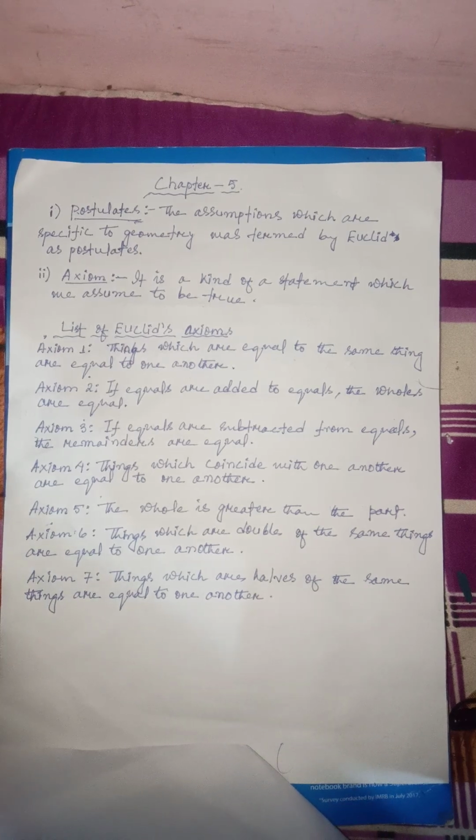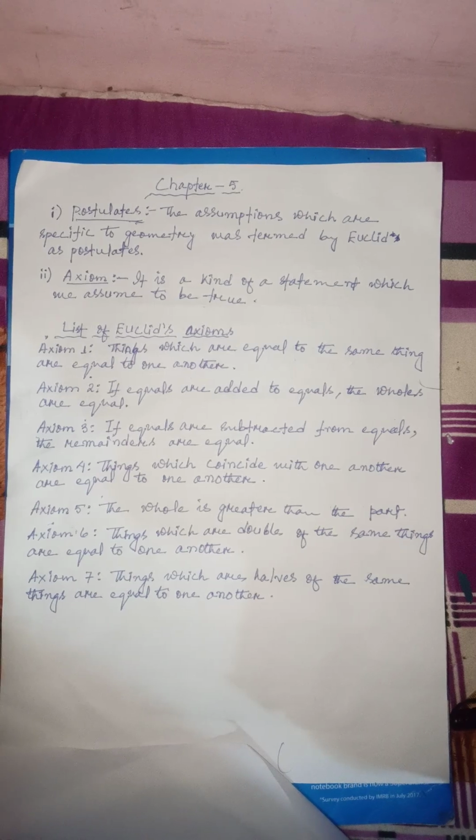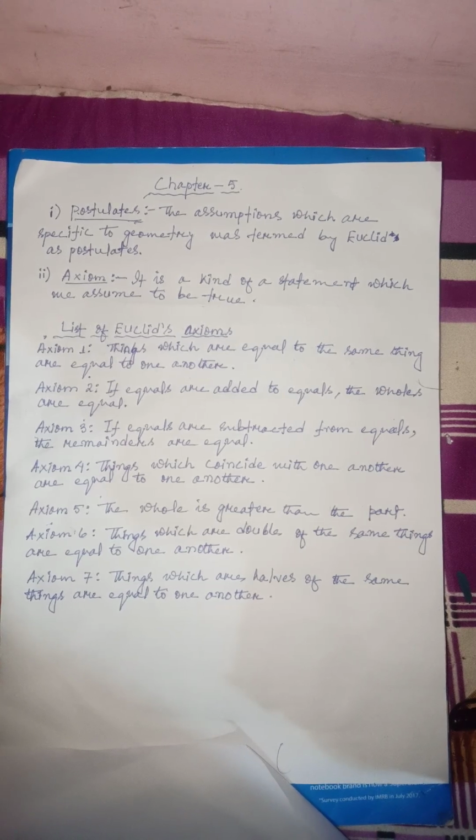Then let us move to the next, which is axiom. Axiom means a statement which is assumed to be true. This kind of statement we call an axiom. Alright, so these are the two definitions which we did the most in this. And after that, it is the list of Euclid's axioms.